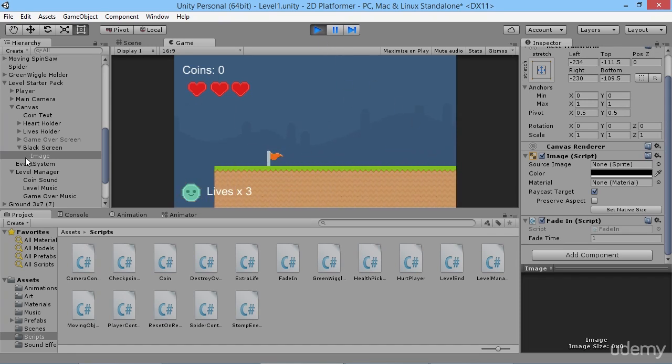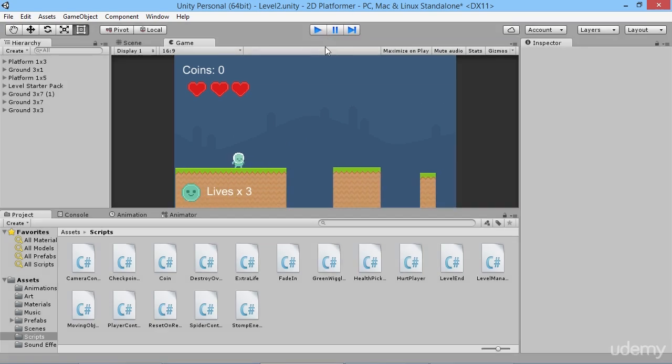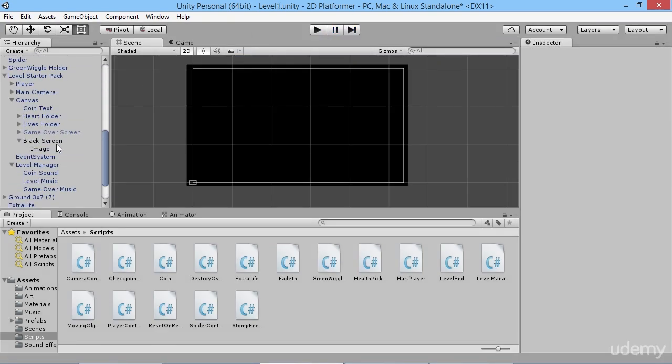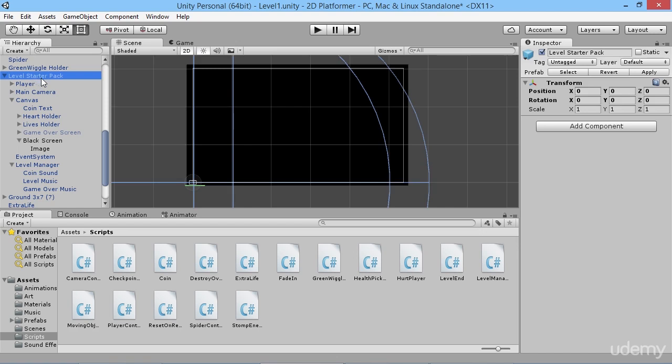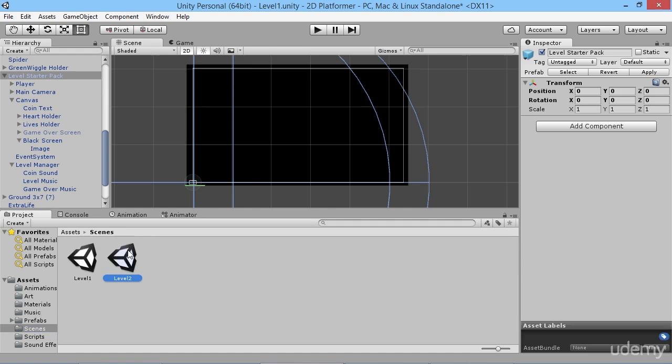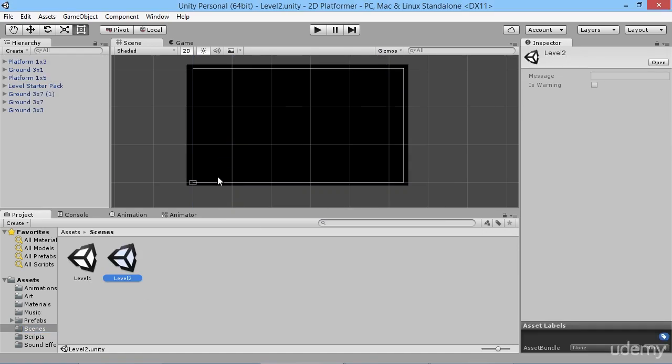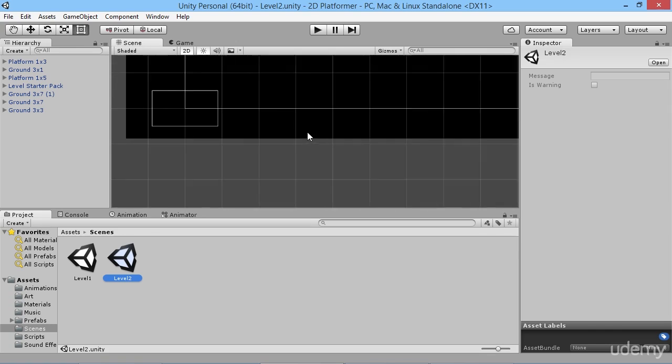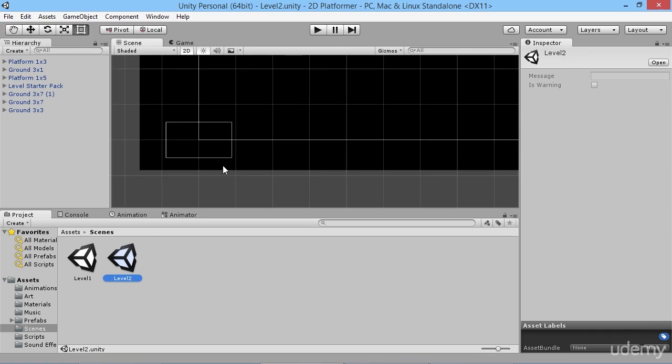But at the moment we've added that to our level starter pack, but we haven't applied those changes yet. So what we can do is go to our level starter pack up here, apply the change, and we're going to switch into our level 2 scene. Because we applied that change and because our player was kind of off to the side, our player will now have moved all the way over here, although we can't see him at the moment.